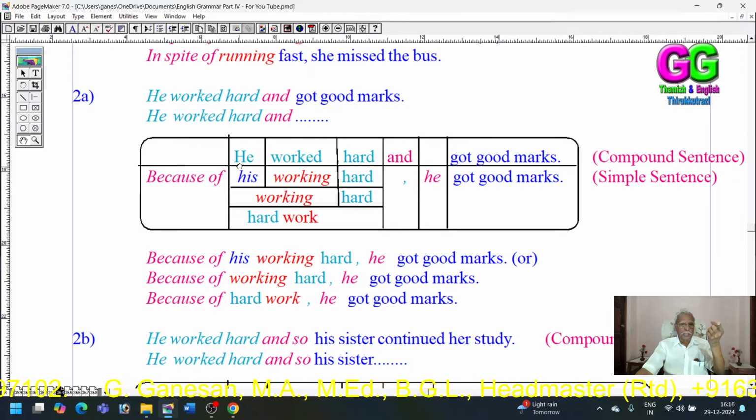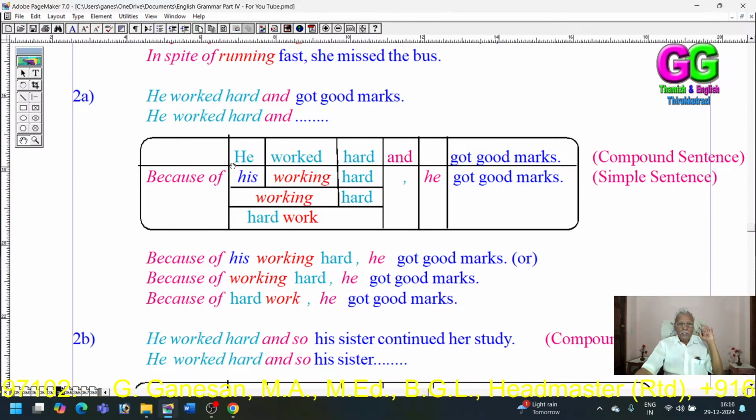Secondly, the subject of the first clause is he. It has been changed into its possessive case. Thirdly, worked is the verb. It has been reduced into its present participle working.